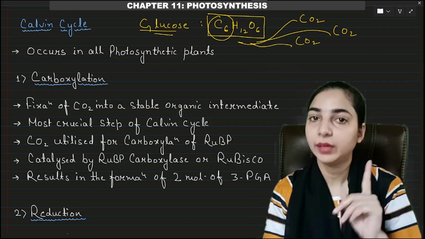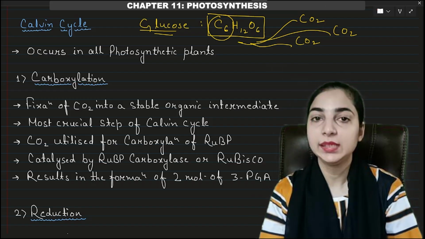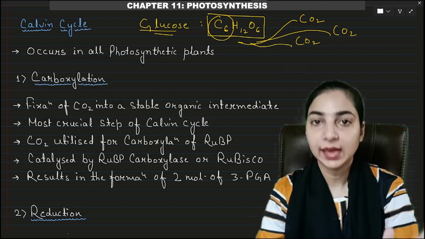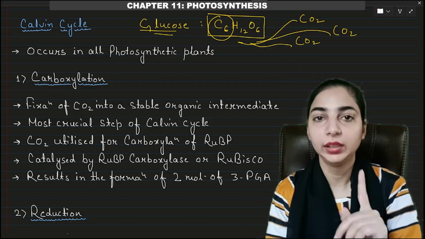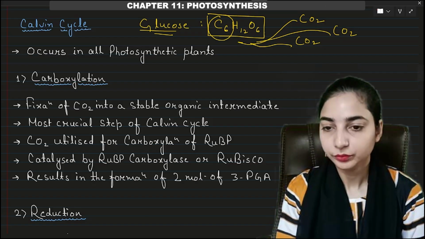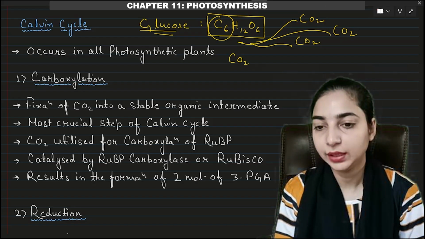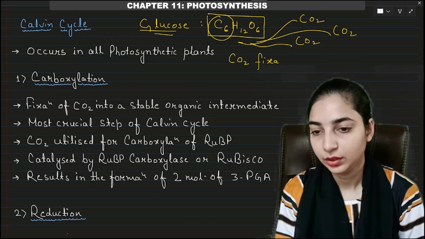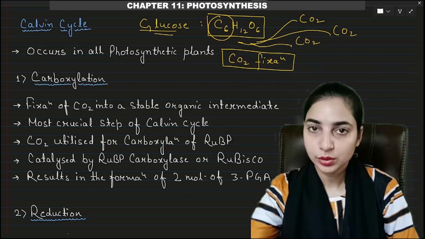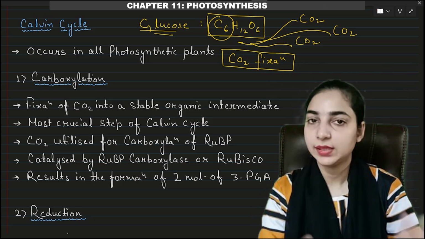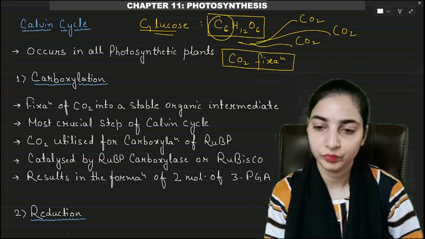For forming one glucose molecule, we will need exactly 6 carbons. So 6 carbon dioxides will be fixed to form one glucose molecule. This step is known as carbon dioxide fixation. This step, carbon dioxide fixation, will be common to Calvin cycle and Hatch and Slack pathway both.